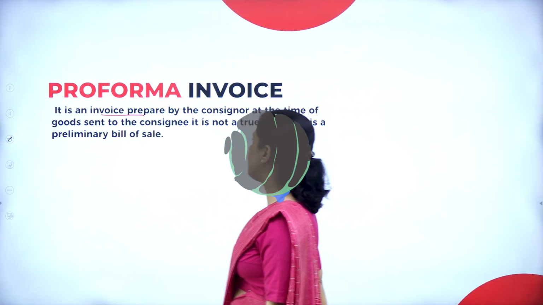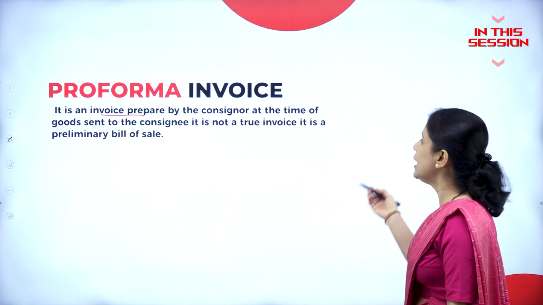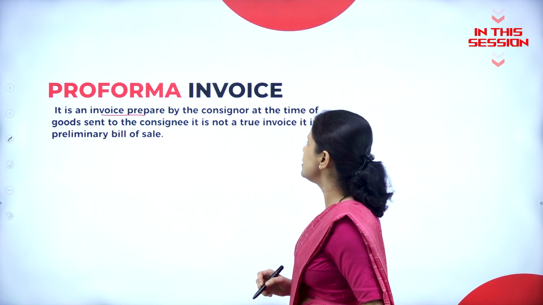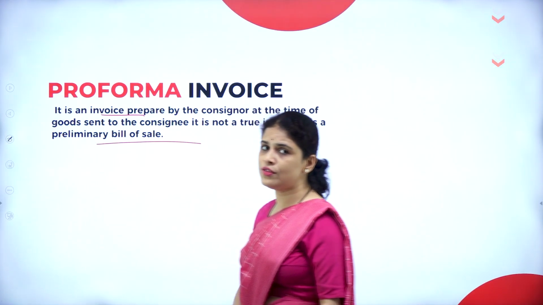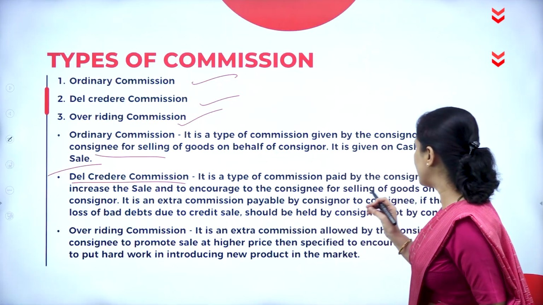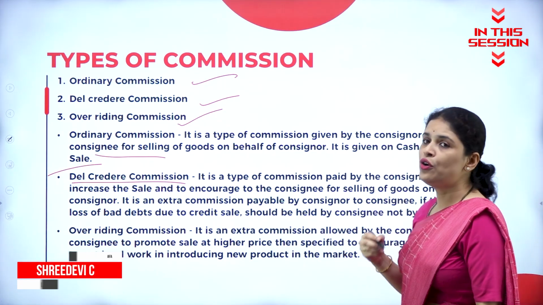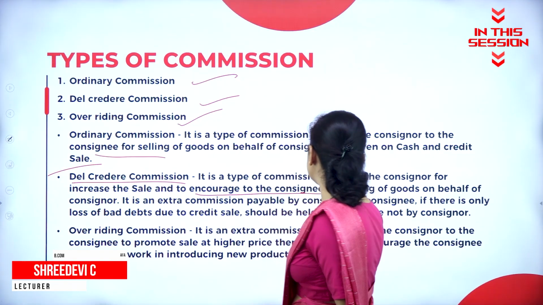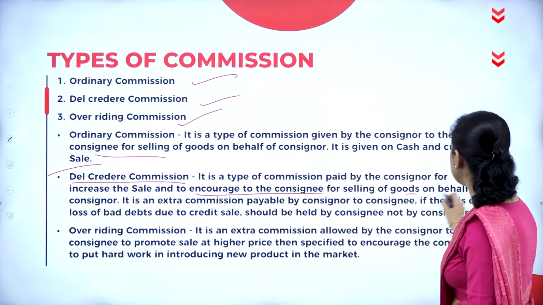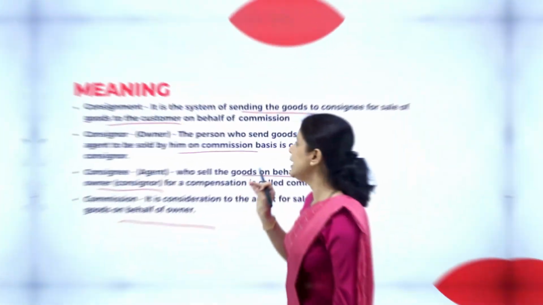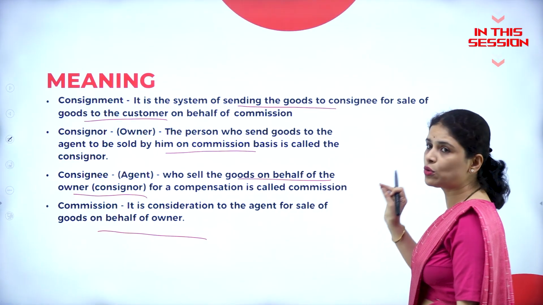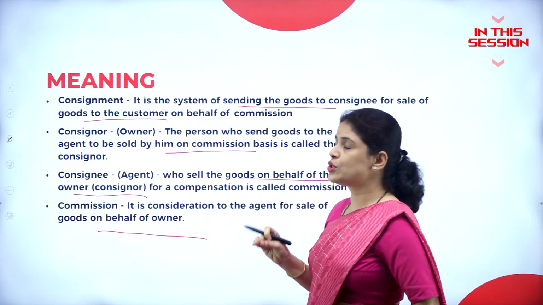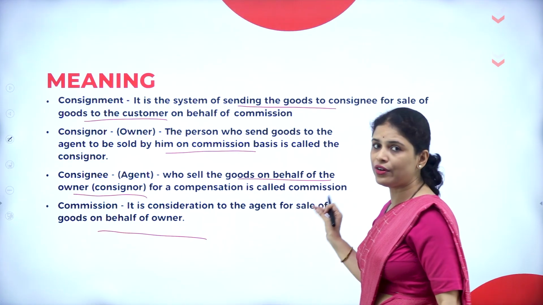It is the invoice prepared by the consignor at the time of goods sent to consignee. It is not the true invoice, it is the preliminary bill of sale. It is a type of commission paid by the consignor for the increase in the sale and to encourage the consignee for selling the goods on behalf of consignor. It is a system of sending the goods to the consignee. Why? For the sale of goods to customer on behalf of commission.